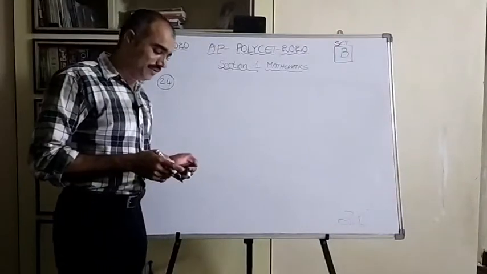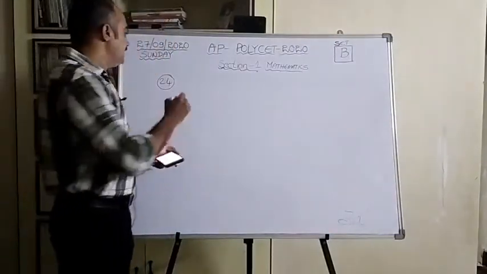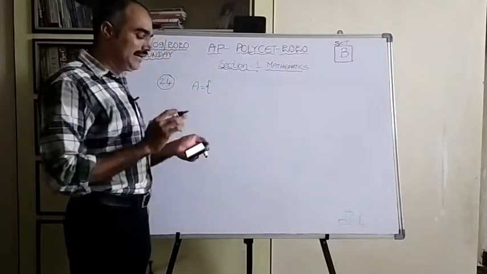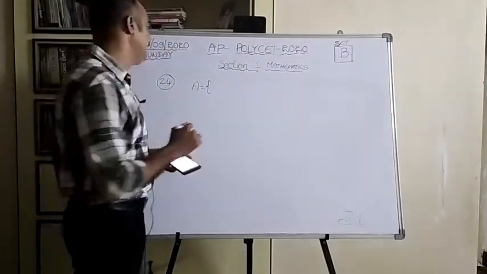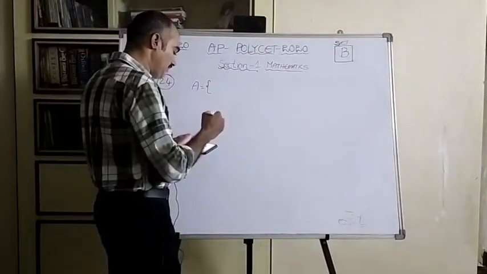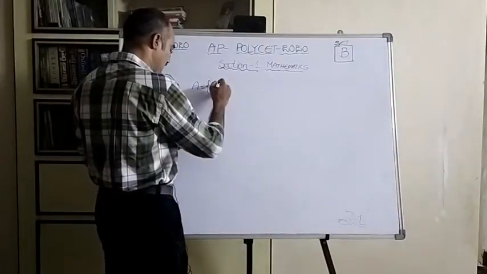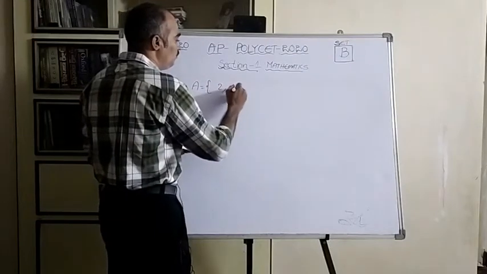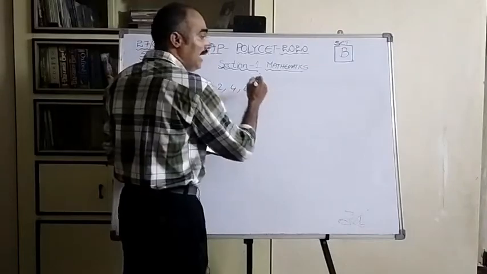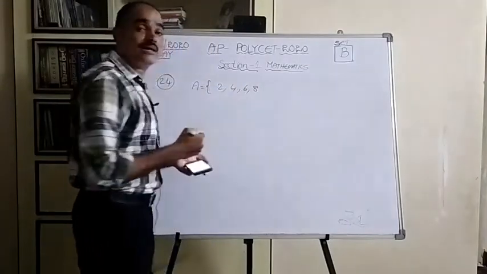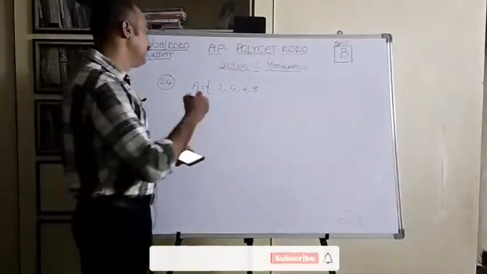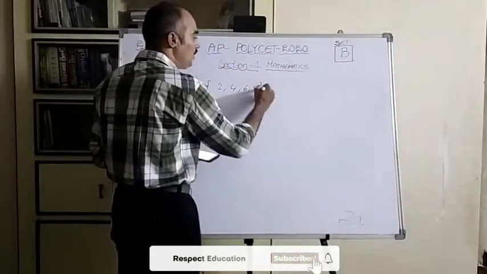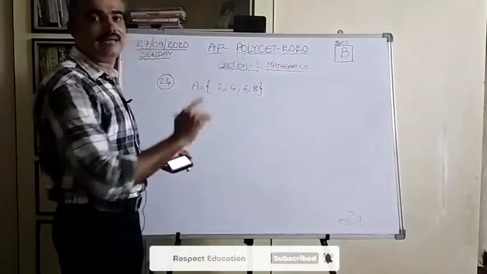Now let us see the 24th question. If set A is equal to {x such that x is an even number less than 10}. So the even numbers less than 10 we can write as 2, 4, 6, 8. Here there is a doubt, can we write 10 or not? The thing is that it is less than 10, not less than or equal to. So we should not write 10 there. It is only less than 10.